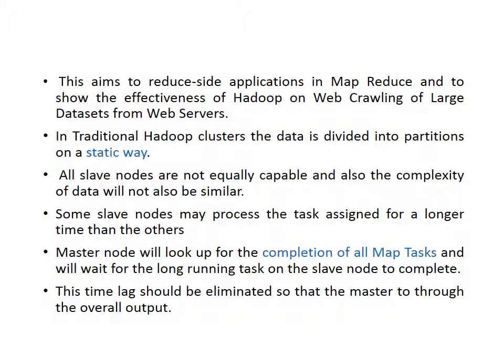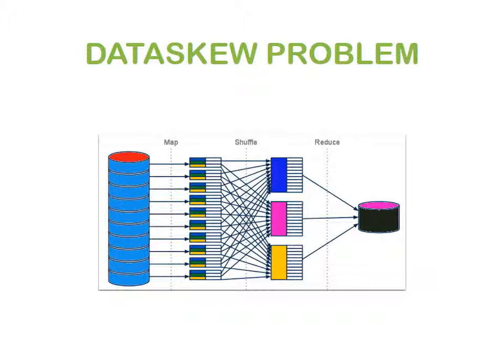This is because in the previous existing architecture, the data splitting is done in a static way, and as it is pre-processed and the data is split in a static way, there is no chance of splitting the data again even if the slave node is slow. Dataskew problem.